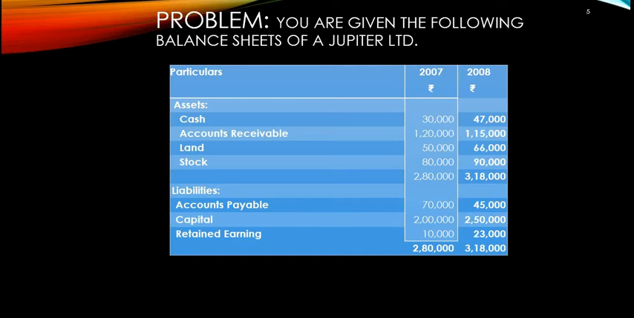As I told you earlier, when we are doing the changes in working capital, we need to concentrate on only the current assets and current liabilities. Likewise, in this problem we have current assets like cash, accounts receivable and stock only. Land will be the fixed assets. Then in liabilities we have accounts payable only. That will be the current liability. So let's go for the solution. Prepare a statement showing the changes in working capital.